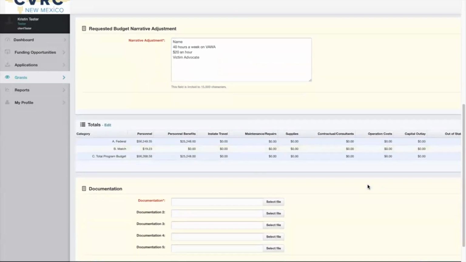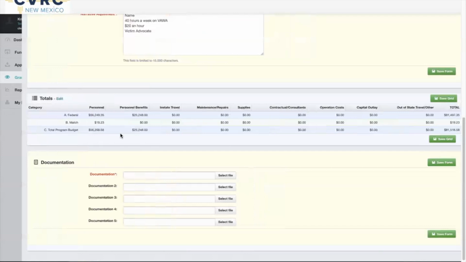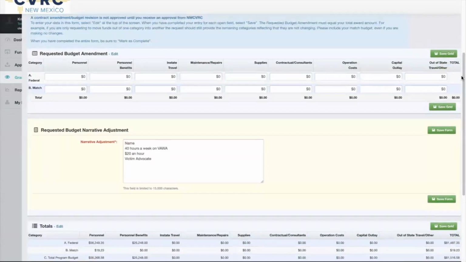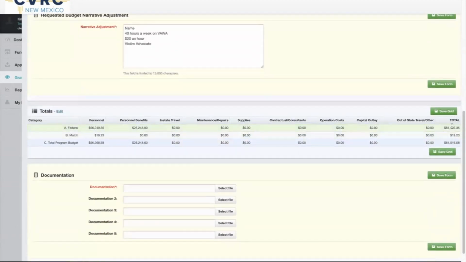And scroll down. And this budget will be automatically generated. This is what your current budget is. And you want to double check that the total program budget here, these ones, so your federal, your match, and your total, that matches what you have up here in your totals. So the totals for your requested budget amendment should match the totals in your current budget, even if your subcategories are changing.